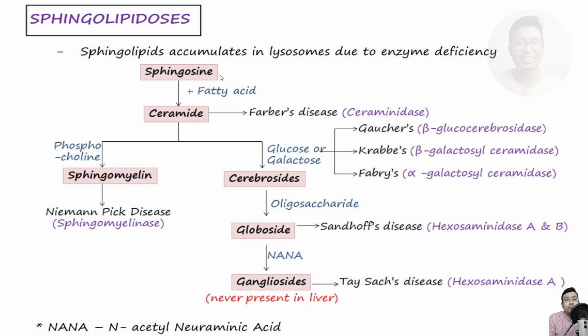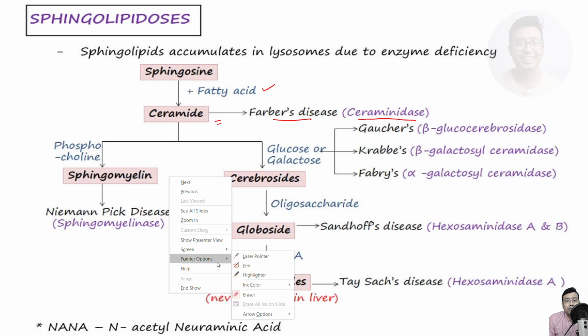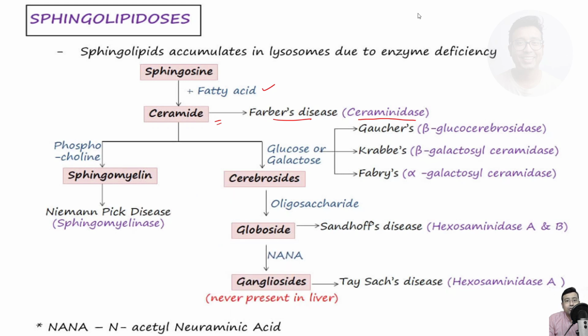So sphingosine plus fatty acid forms ceramide. Here, if this enzyme, ceramidase, is deficient, it leads to Farber's disease. From this ceramide, it can have two fates. If a phosphocholine is attached, that is a base and a phosphate group, we get sphingomyelin. In that context, you need to remember the name of this disease, Niemann-Pick disease. It's due to deficiency of an enzyme known as sphingomyelinase.